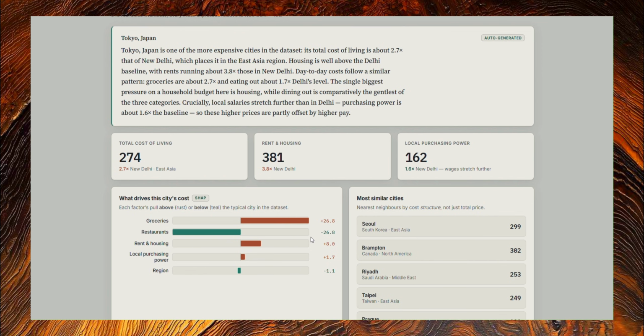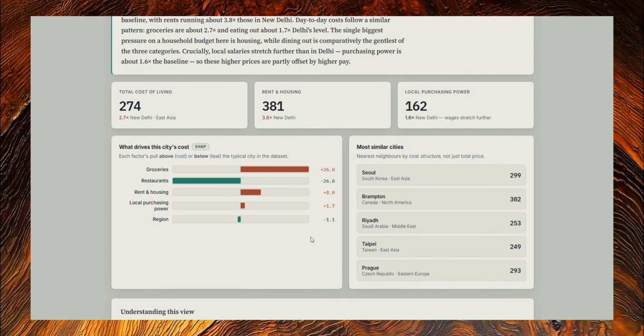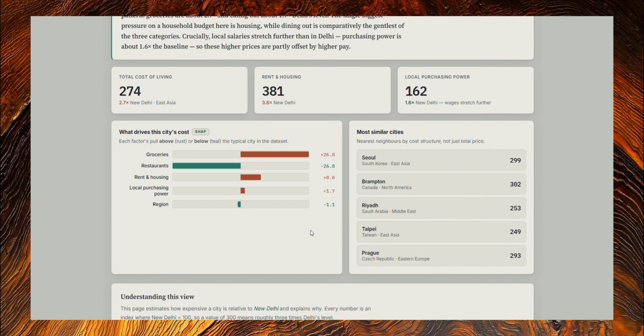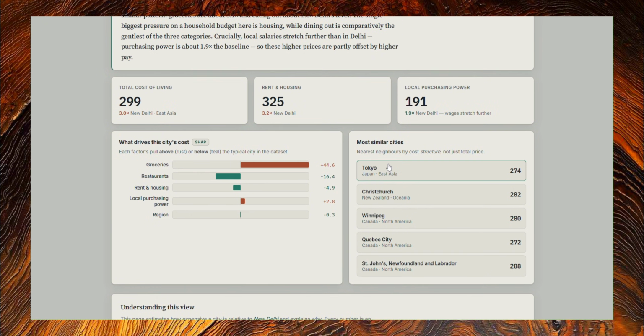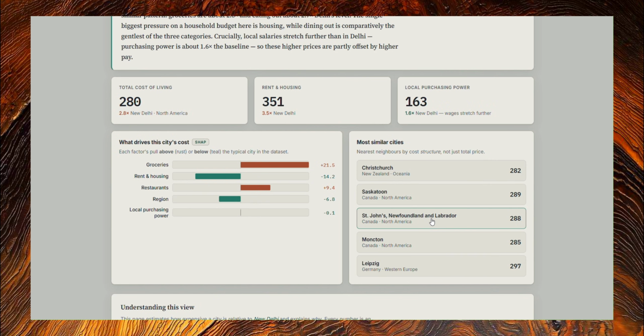You'll take a little read to understand them, but if you look at the more similar cities, most of the cities are either from the Middle East or East Asia, and you can see that there are Canadian cities which are similar to Tokyo as well. Taking Seoul as one example, it is very similar to the expenses of Tokyo. Actually, a little bit more in the cost of living. Now, Canadian cities obviously are very similar to the cost of living of Tokyo and Seoul. Also, we might have a few New Zealand cities and German cities. Actually, Northern European cities would also come in this bracket.